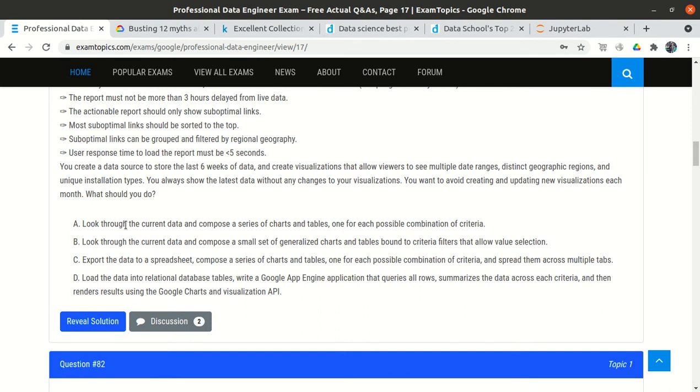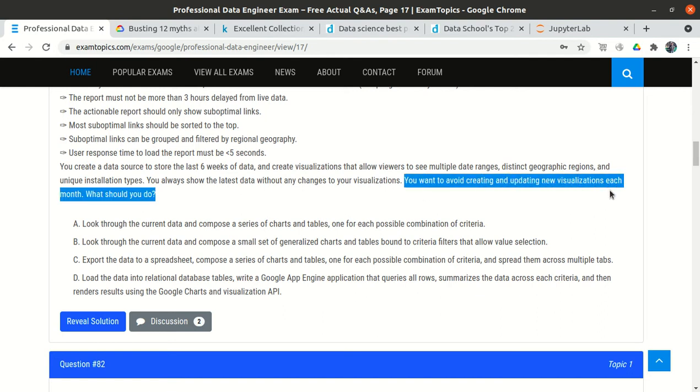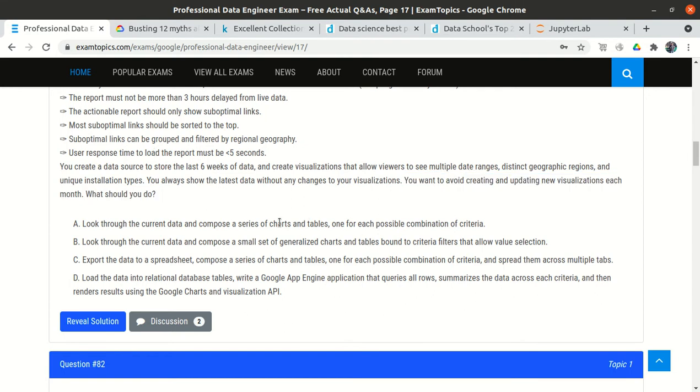Option A: look through the current data and compose a series of charts and tables, one for each possible combination of criteria. This is wrong, because they already mentioned we need to avoid creating and updating new visualizations each month. It doesn't mean we need to create graphs for every combination. If there is an interactive filter, and we select a start date and end date, the graph data will automatically get updated. There is no need to create so many graphs. So option A is wrong.